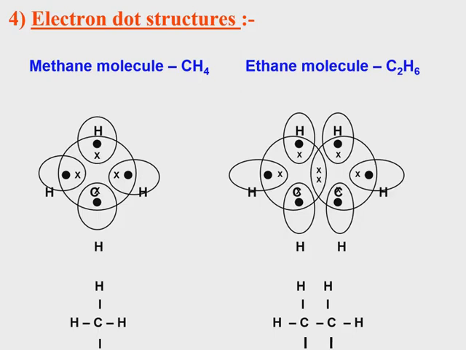Here the molecule name is methane because this compound contains only one carbon, so it is meth. Carbon and hydrogen contain single bond, that is ane, that's why methane. Second example, carbon 2, so eth, carbon and carbon contain single bond, so ane, ethane.